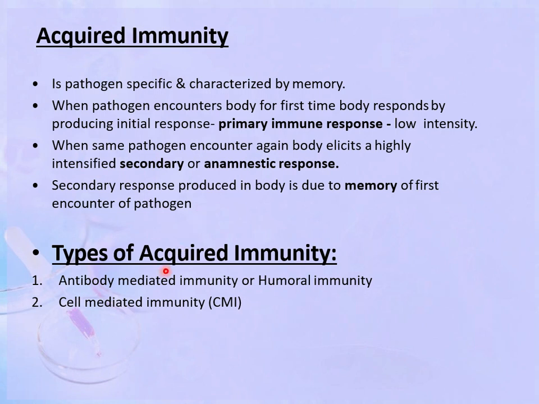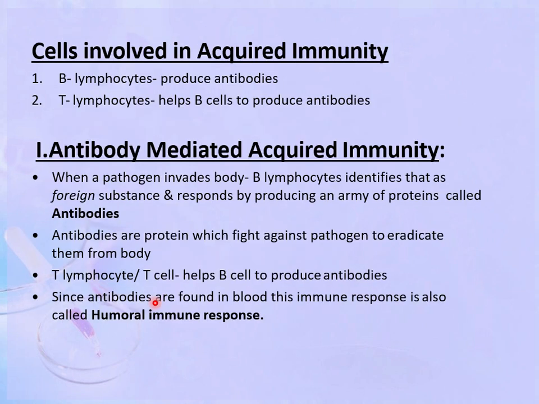This acquired immunity is of two types. First is the antibody mediated immunity or the humoral immunity, and second is the cell mediated immunity. Different kinds of cells involved in the acquired immunity are the B lymphocytes, which produce the antibodies, and the T lymphocytes which help the B lymphocytes to produce the antibodies.